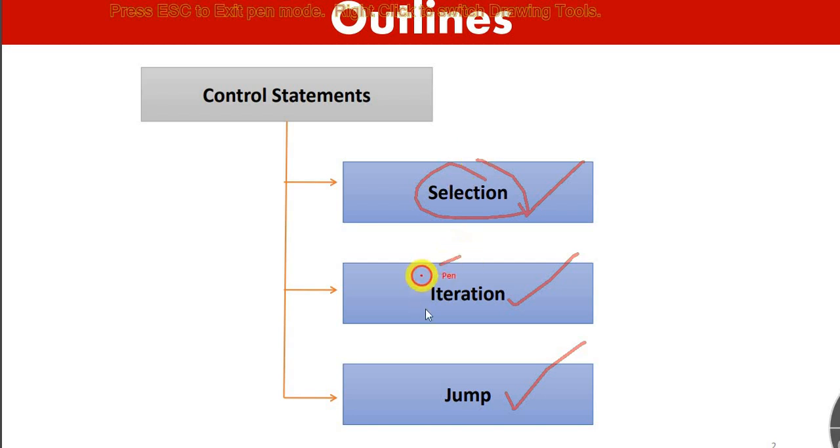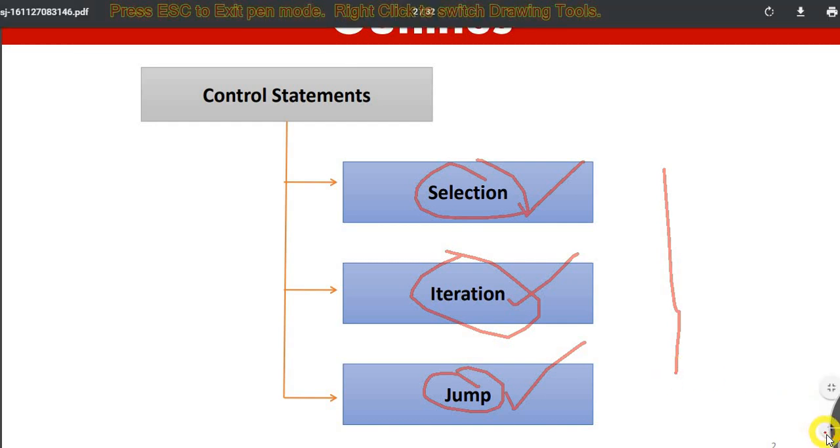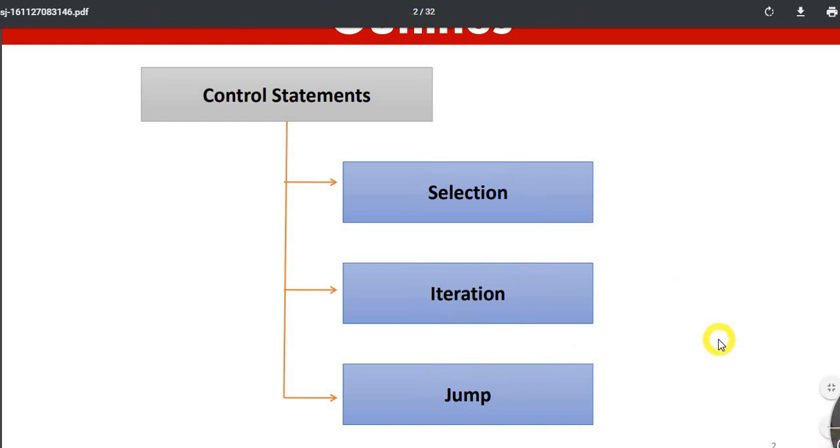In case of iteration, we have for loop, while loop, do while loop, and for each loop. In case of jump, we have break and continue. In detail, we are going to study these three parts of control statements, which is very important for our coding aspect. So let's start.